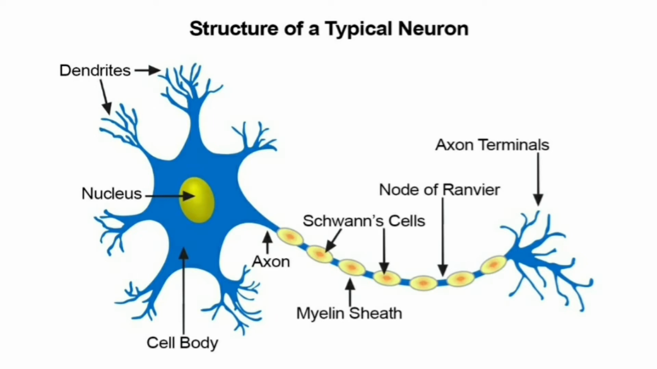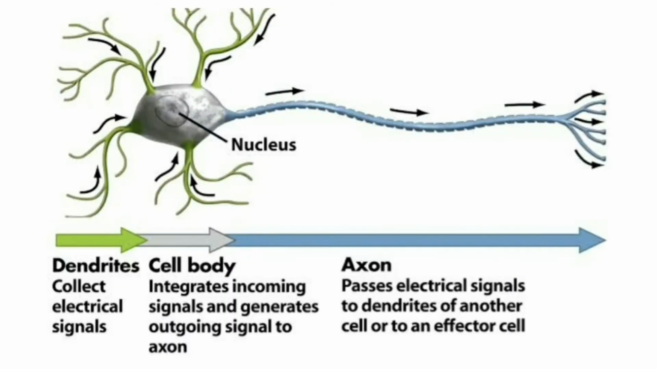Axon is the most important part of the neuron because it carries messages from the cell body of one neuron to another neuron. So the message travels along the nerve cells in the form of chemical disturbance, and this is called an impulse. Impulse is an electrical signal. So messages transferred through the neurons are electrical signals, and these electrical signals are called impulse.